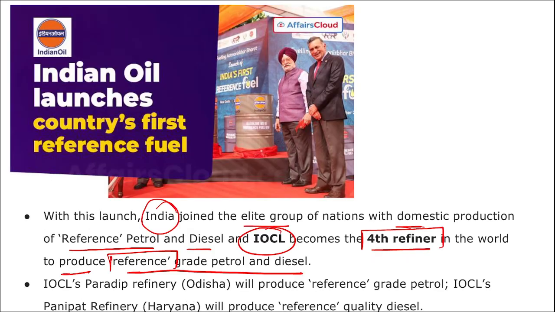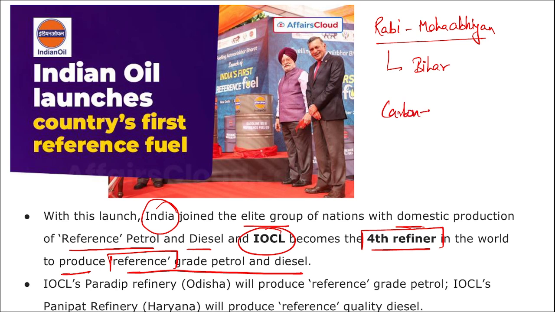Next, apart from this friends, remember which state has launched Rabi Maha Abhiyan? Rabi Maha Abhiyan was launched by Bihar. Then, which country is pushing developed nations to become carbon negative by 2050? It is our beloved India, right? We are pushing the developed nations to become carbon negative before 2050.